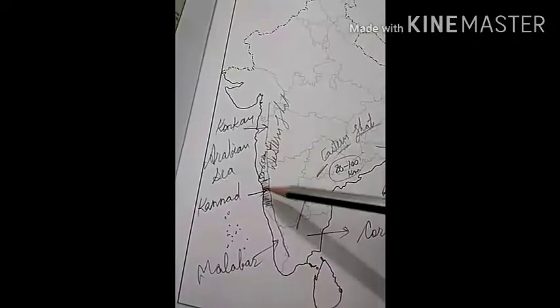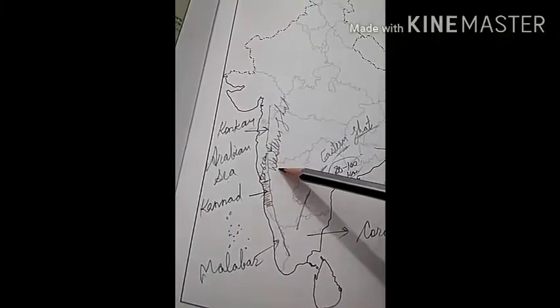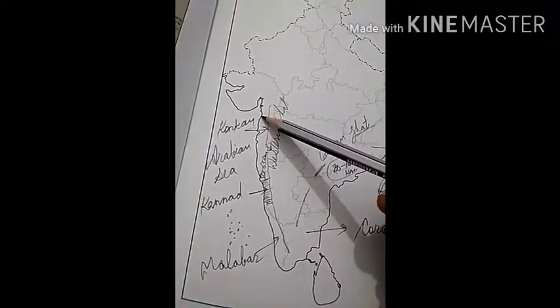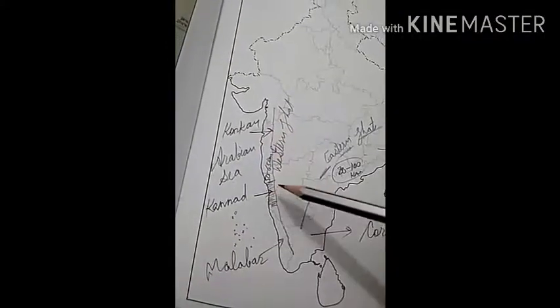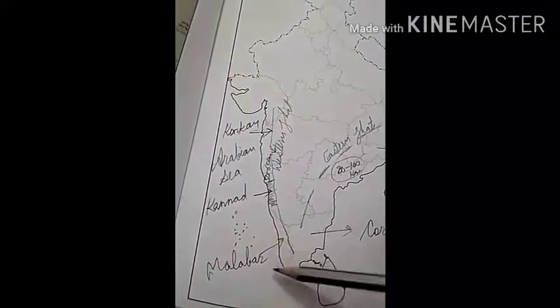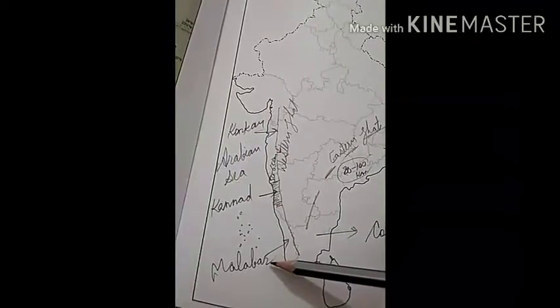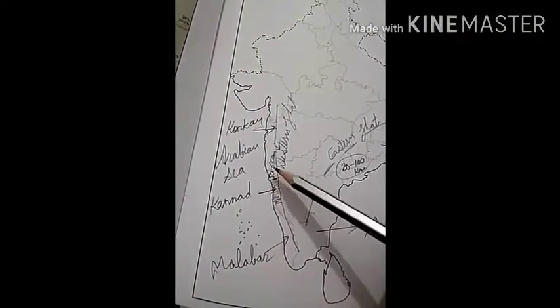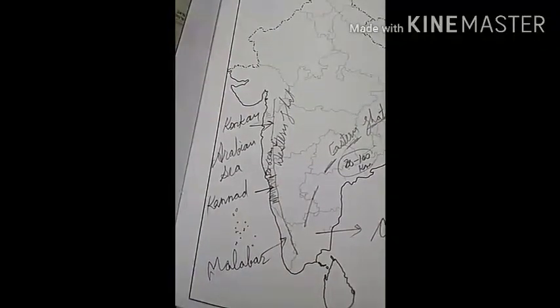And Western Coastal Plains lie between Western Ghats and Arabian Sea. The northern part is known as Konkan Coast, the middle part Kannada Coast, and the southern part is known as Malabar Coast. The width of Western Coastal Plains is 50 to 65 kilometer.